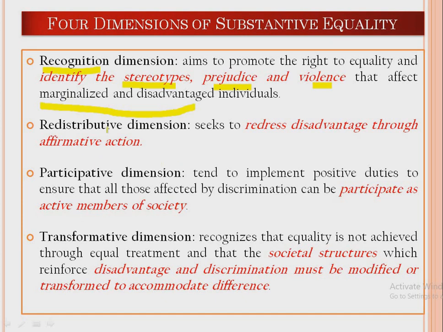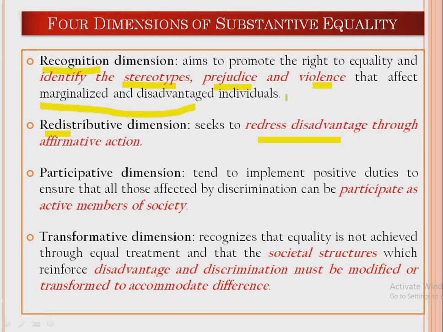The second one is called the redistributive dimension. Now, the redistributive dimension basically means that recognizing or identifying the deadlocks or stereotypes is fine, but merely identifying them is not enough. So what we need to do, according to her, is redress those disadvantages. The disadvantages that occur on the marginalized sections, we need to redress them.